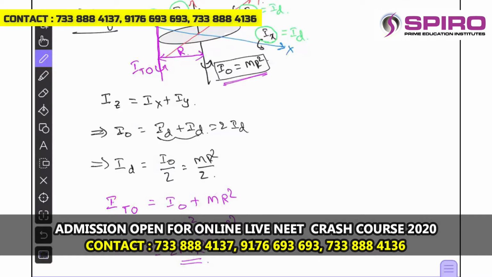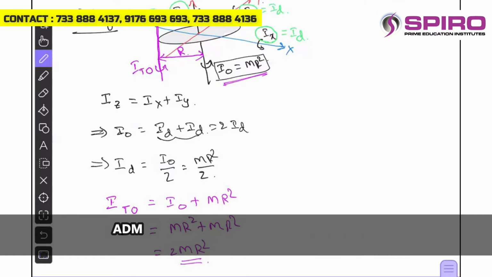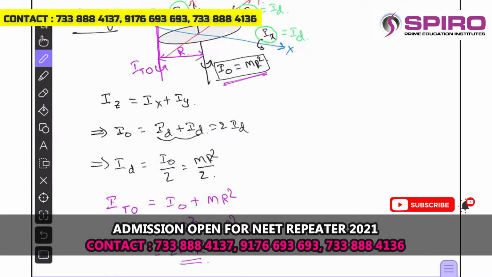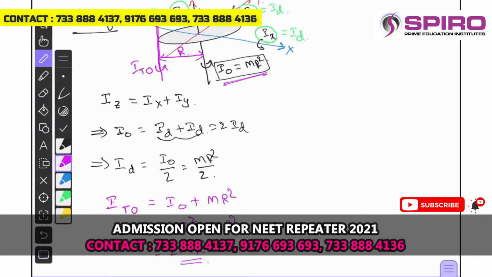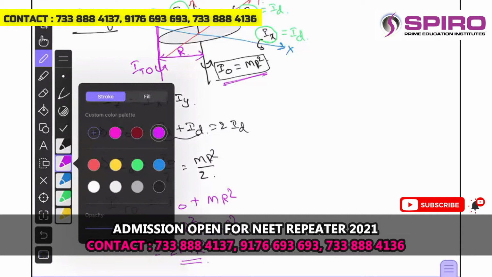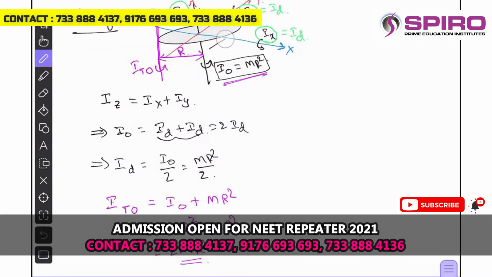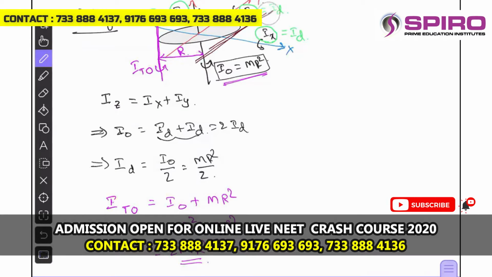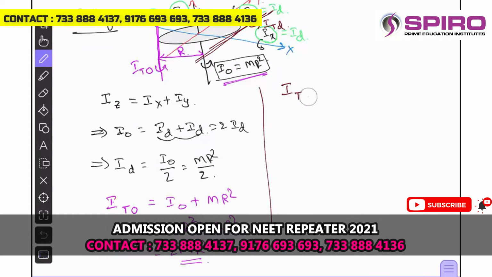Or consider one of the axes parallel to the diametric axis. We will consider the axis parallel to the diameter. This is the tangential axis parallel to the diameter. So let me write the expression for the moment of inertia about the tangential axis parallel to the diameter. What is the perpendicular distance between these two axes?